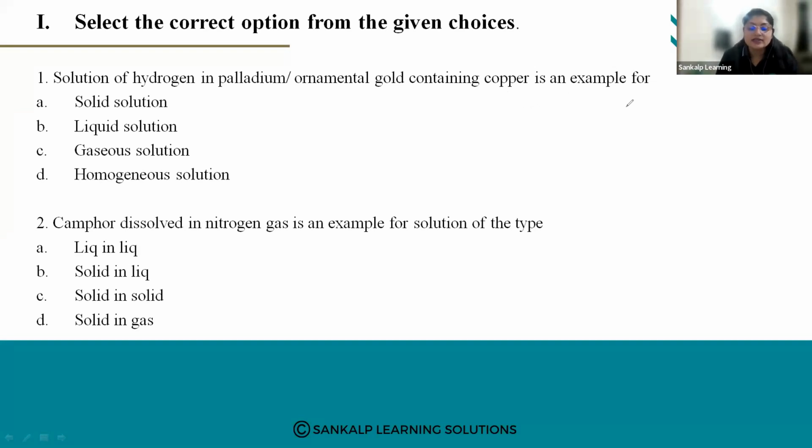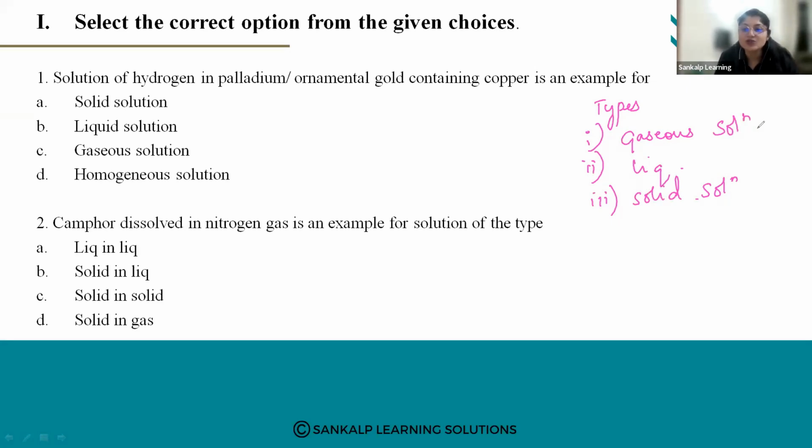There are some types of solution. What are the types of solutions? The first is gaseous solution, the second is liquid solution, and the third is solid solution. A gaseous solution means both the solute and solvent are gaseous in state.